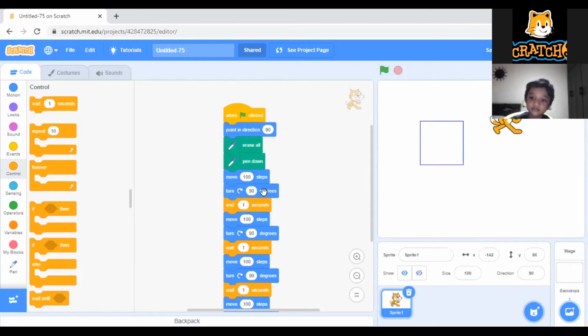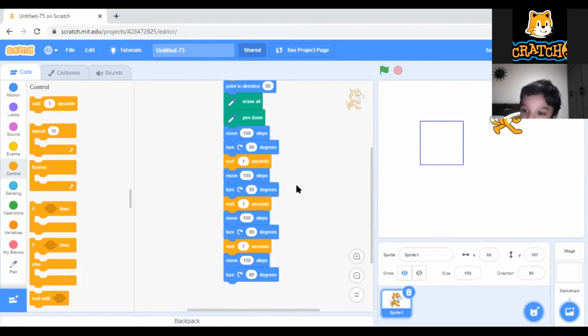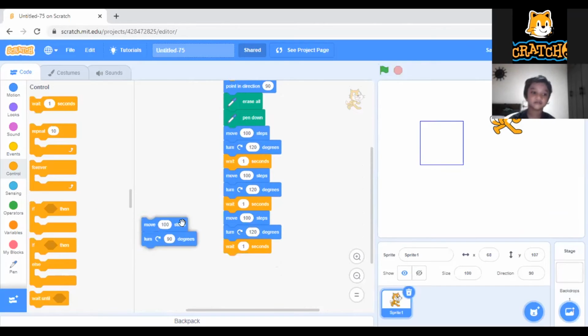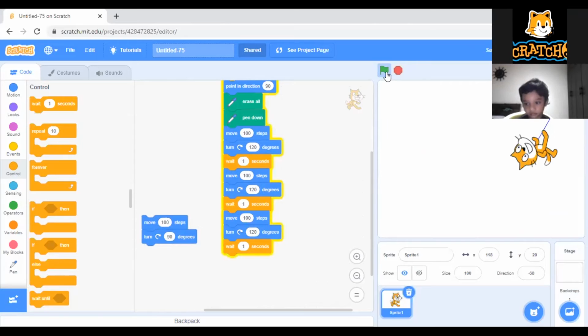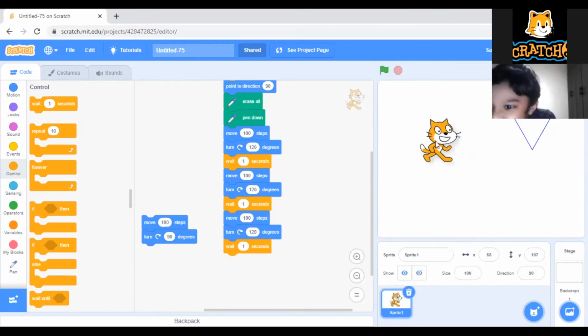If I want to draw a triangle, how many sides are there? Three sides are there. For three sides I need to make it 120 degrees. And one more is 120. I can make it here like this, and I can remove the last one. Now you can see here. See, it is making the triangle. Square means I need to add it four times.